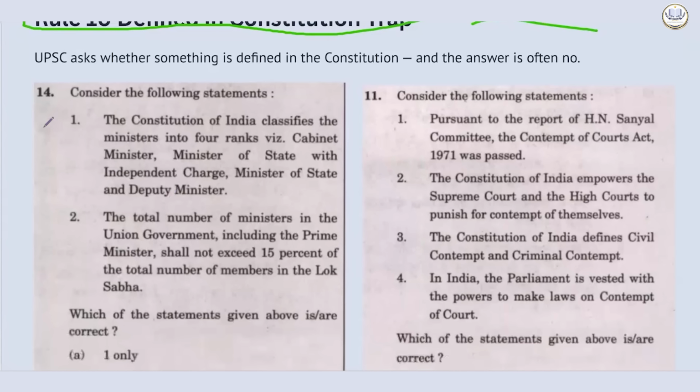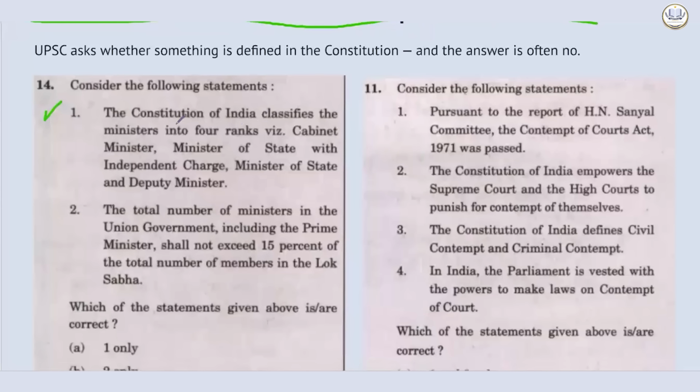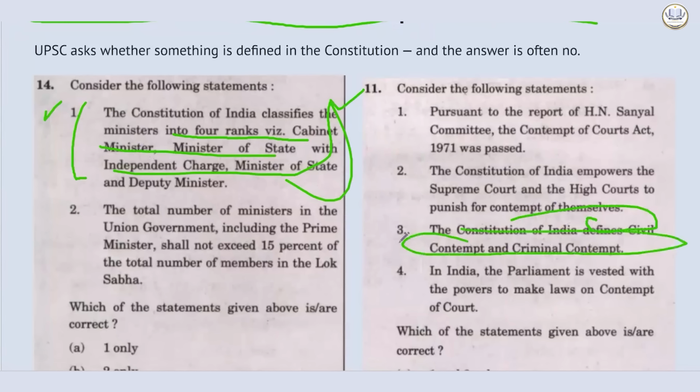Let's see some examples. The Constitution of India classifies the ministers into 4 ranks. Again, this was a trap. The Constitution is not doing all of this in detail. This was the trap. Let's see more examples. The Constitution of India defines civil contempt and criminal contempt. Again, this was a trap. Okay. So this was also incorrect.